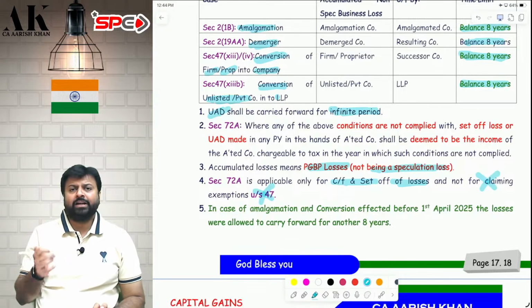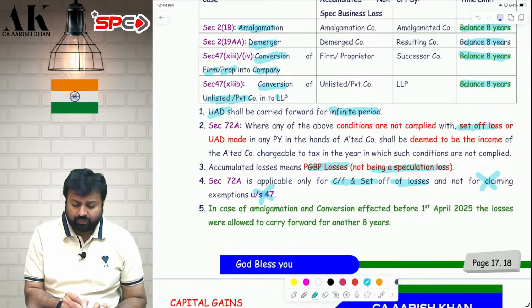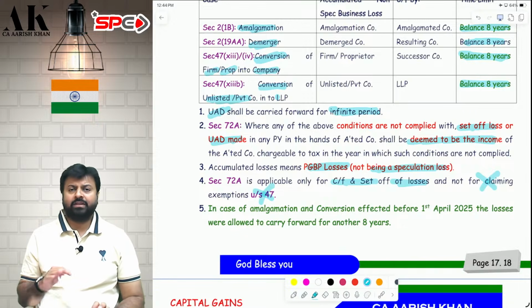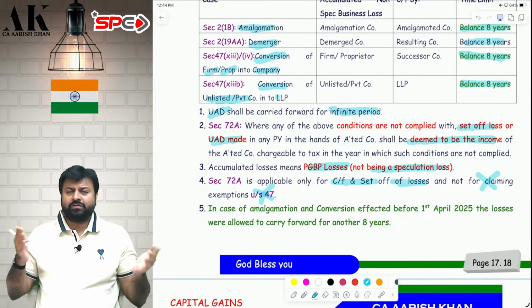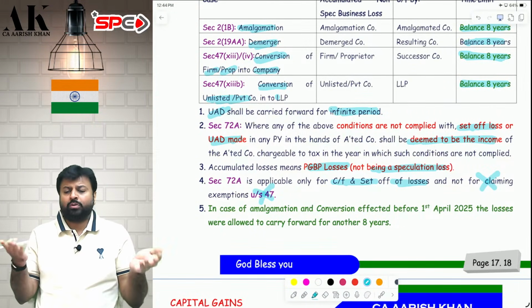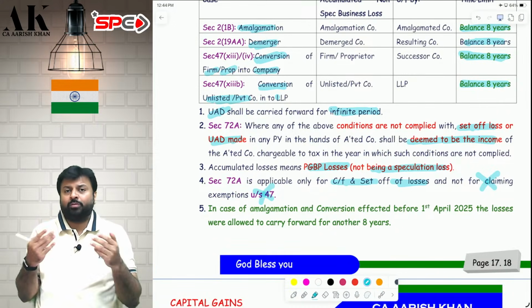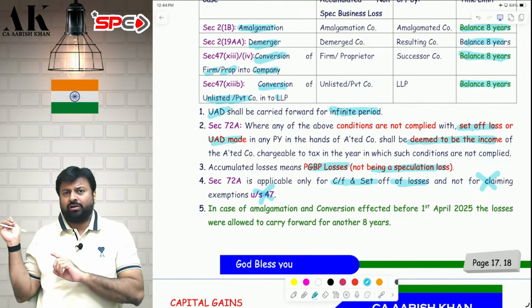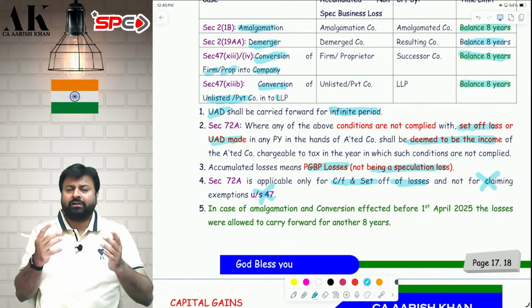Now, if you violate any condition in future, then whatever losses you have set off, that will become deemed income of the assessee, of the amalgamated company. Like you have closed the business within 5 years, or you're not able to achieve the installed capacity, or you're not able to maintain 75% of the book value of the fixed asset after 5 years, then whatever losses or UID you have set off, that will become deemed income.